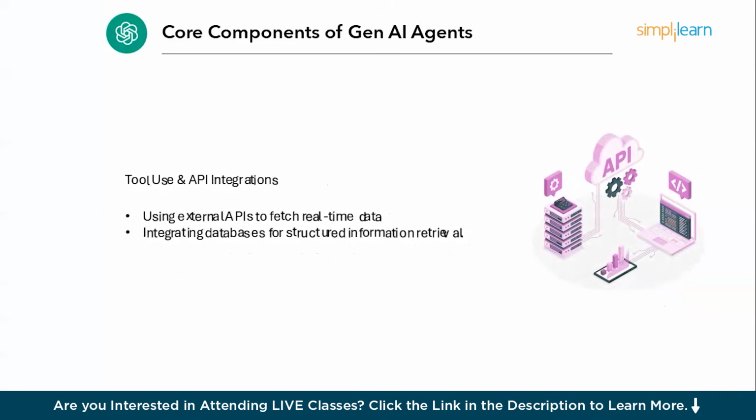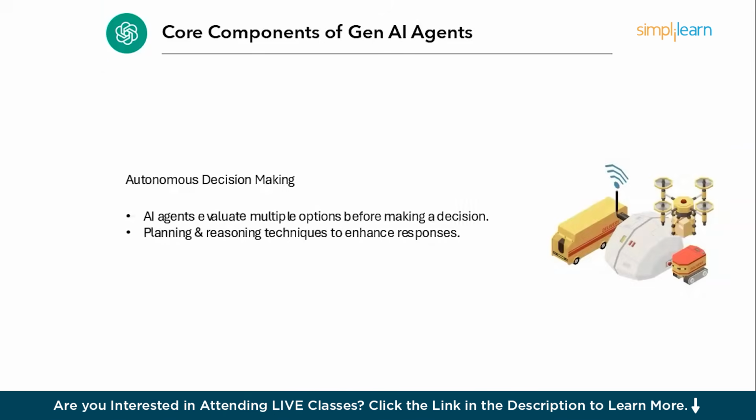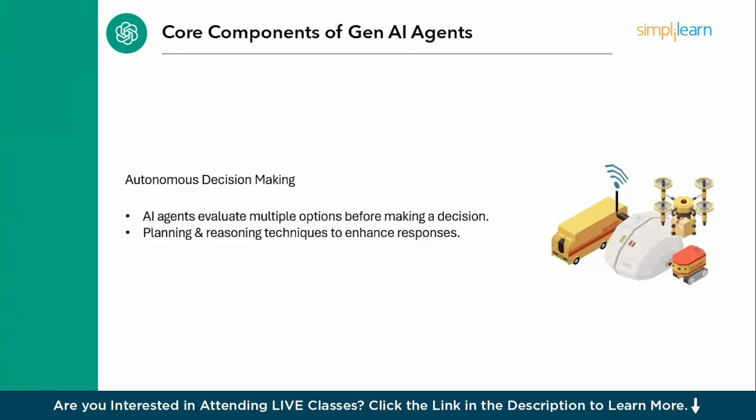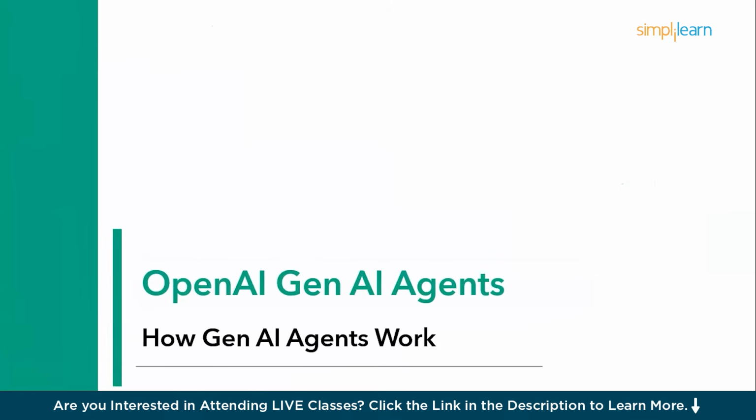Next will be the tool use and API integrations. Using external APIs to fetch real-time data, for example, weather, stock prices, news, etc., and integrating databases for structured information retrieval. And proceeding further, we have autonomous decision making. AI agents evaluate multiple options before making a decision. Planning and reasoning techniques to enhance responses is a priority for them. Proceeding ahead, we will discuss how generative AI agents work.